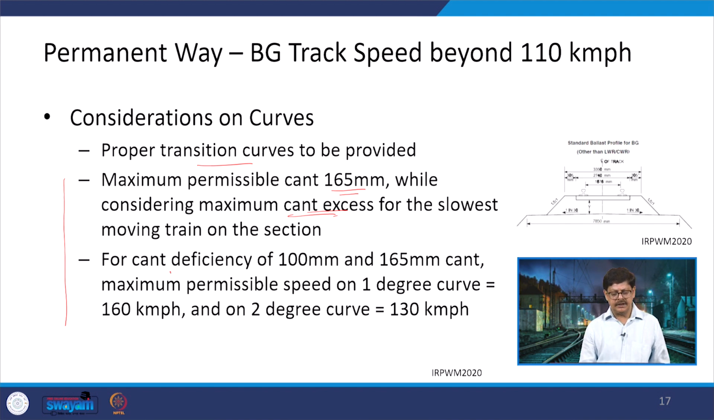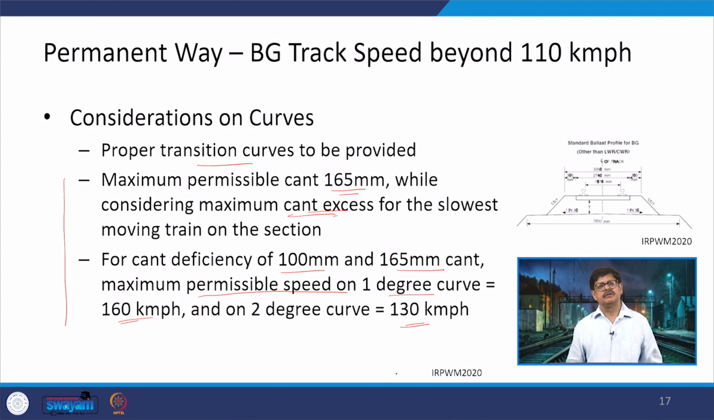Then in this again another thing is the cant deficiency of 100 mm and 165 mm cant with the maximum permissible speed on 1 degree curve comes out to be 160 km per hour. But if it is changed to 2 degree curve, then the speed will reduce to 130 kilometers per hour. So that is how few of the changes are there. Obviously on the basis of the way the geometry is being provided, the speeds will also get controlled, and these permissible speeds, maximum speeds, these again we will be talking about when we take up the alignment and the geometric design in one of the modules.